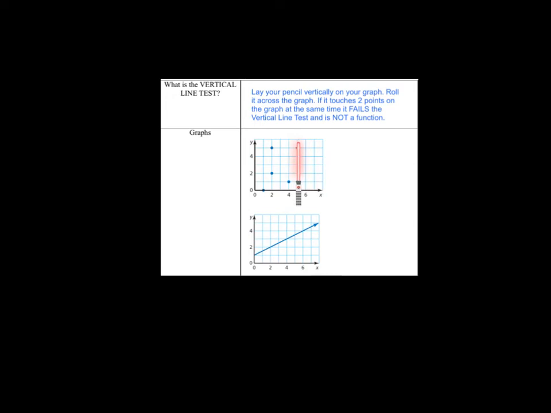If it touches 2 points at the same time, then it fails the vertical line test and therefore is not a function. Okay? So when I touched these 2 points and I touched these 2 points at the same time, that made this graph fail the vertical line test, and therefore this would not be a function.